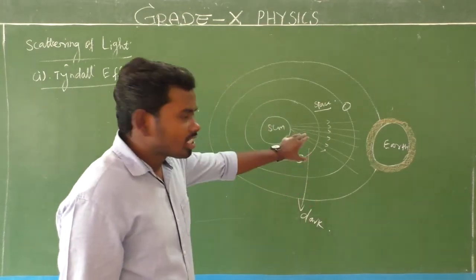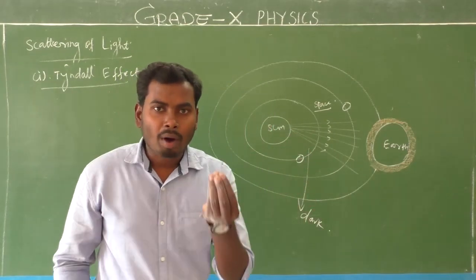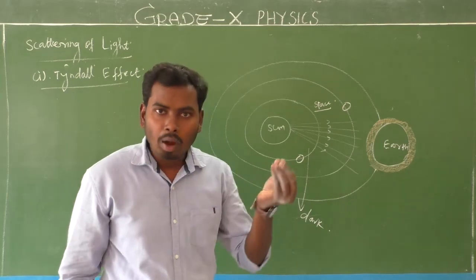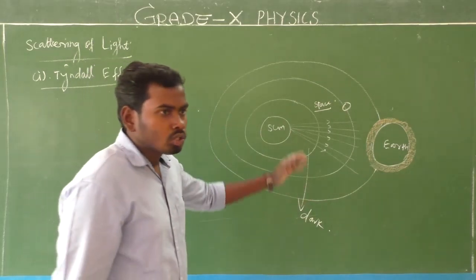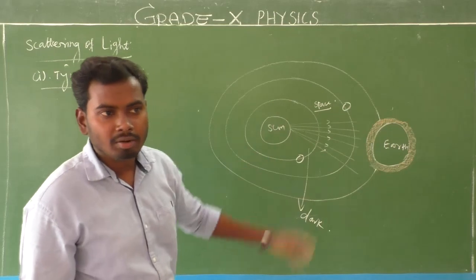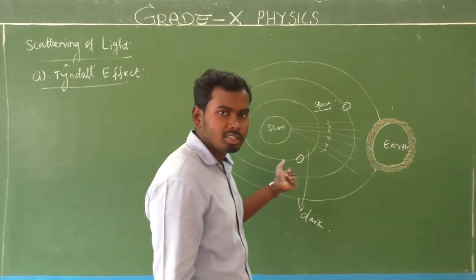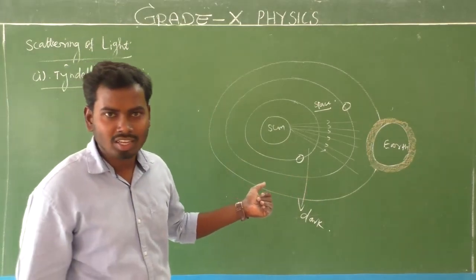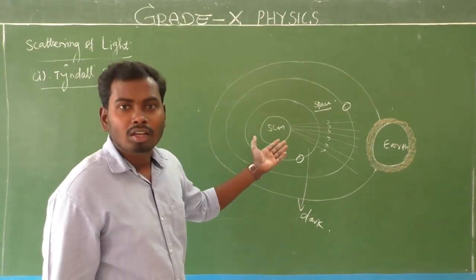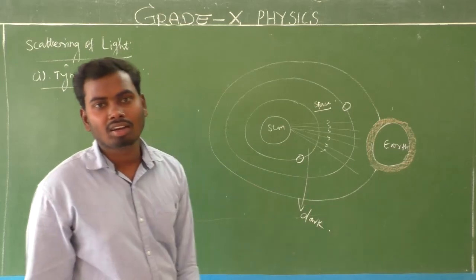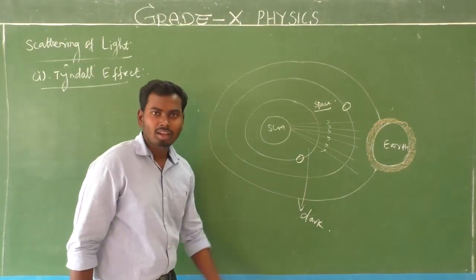Because in space, nothing is there. Even air particles are not there. So scattering will not be there. The scattering process is not happening there. So due to which there will be, what is that? Dark color. There will be dark color.